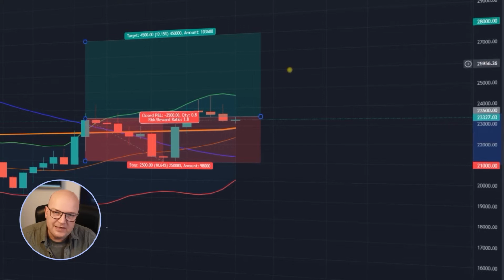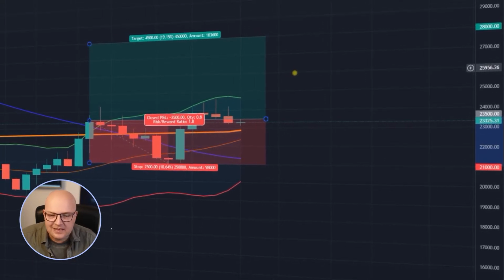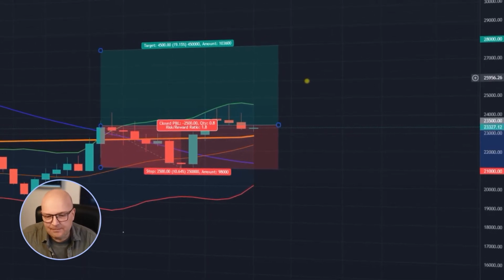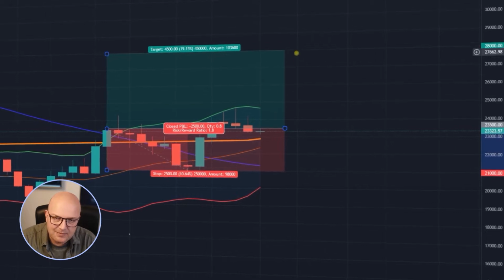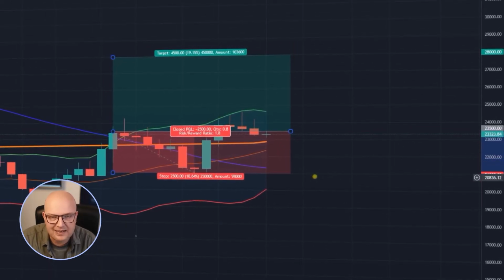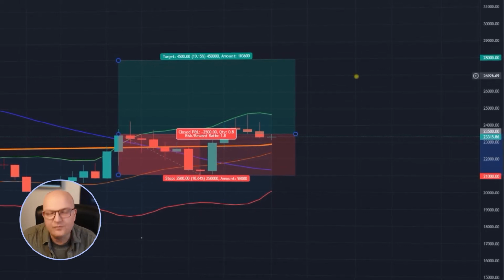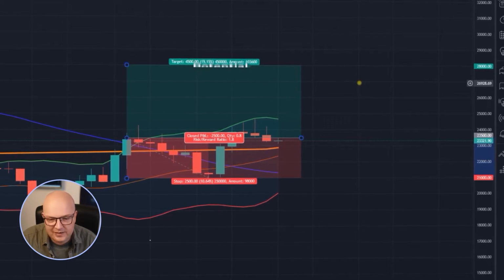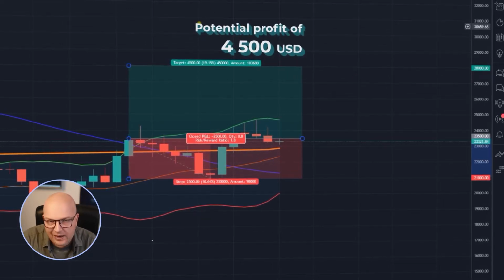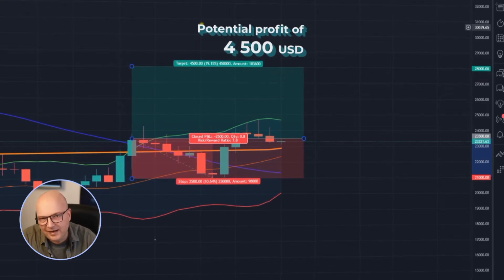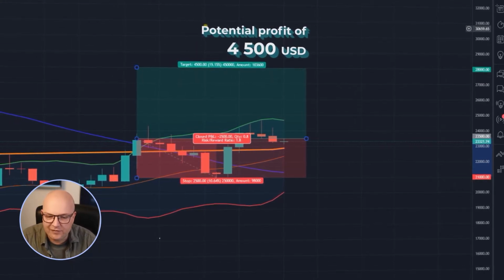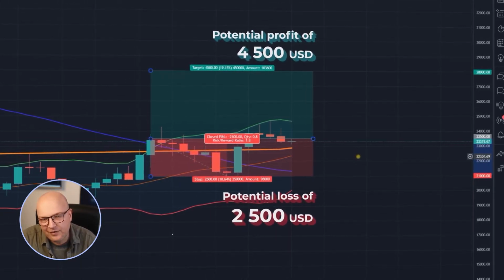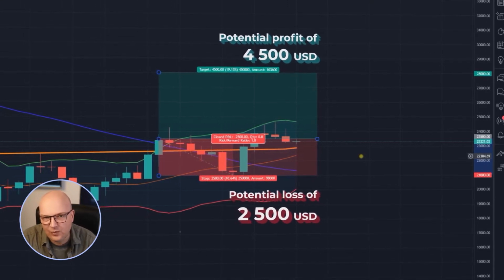Remember, my minimum take profit target for this trade is 28,000 US dollars and my stop loss was at 21,000 US dollars. Now what you see here in this green box is my profit potential. What you see in the red box underneath is my loss potential. So that means if I would have chosen a trade size of, let's say, 100,000 US dollar tokens for this trade, I could potentially have earned 4,500 US dollar, 28,000 minus my entry at 23,500, and risk 2,500 US dollar, 23,500, my entry, minus my stop loss of 21,000 US dollar.